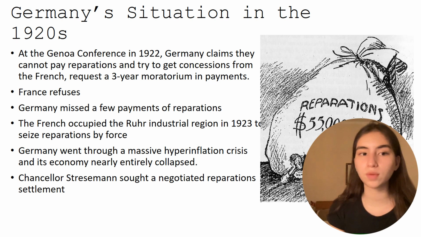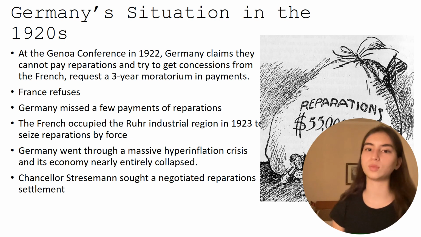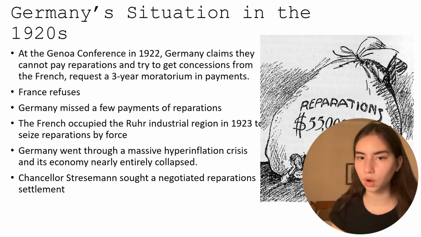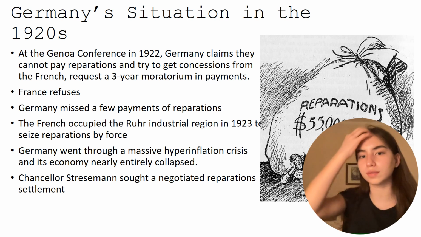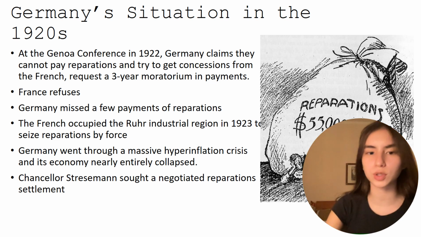Because of this, Germany went through a massive hyperinflation crisis and its economy nearly entirely collapsed. The German government just printed a bunch of money so they could pay the striking workers and try to pay off their debts, and this led to massive hyperinflation. Chancellor Stresemann sought a negotiated reparations settlement after this to try and solve the issues. By the way, if you want a more detailed video on Germany's hyperinflation crisis and the occupation of the Ruhr, I'll have another video up soon.